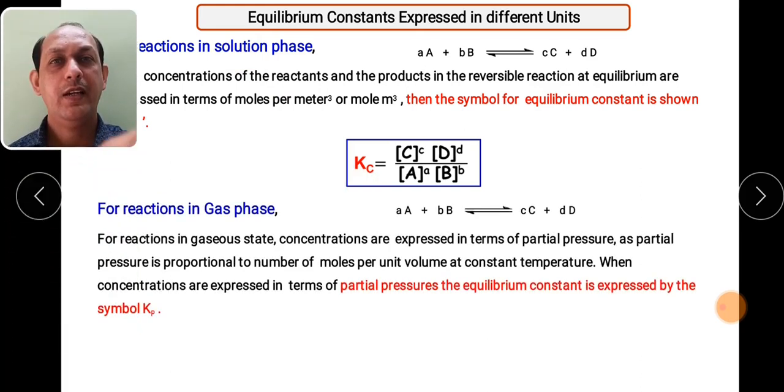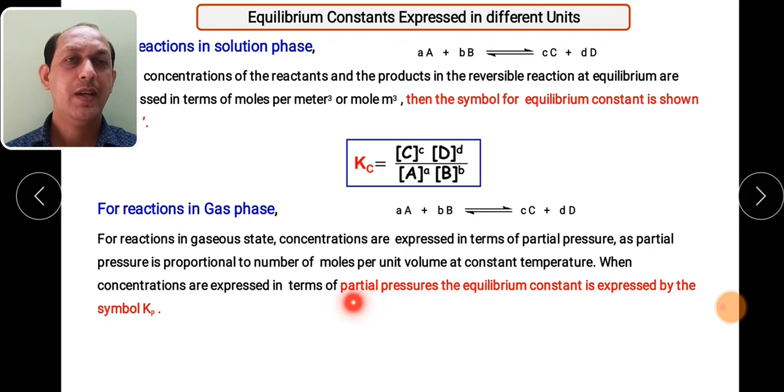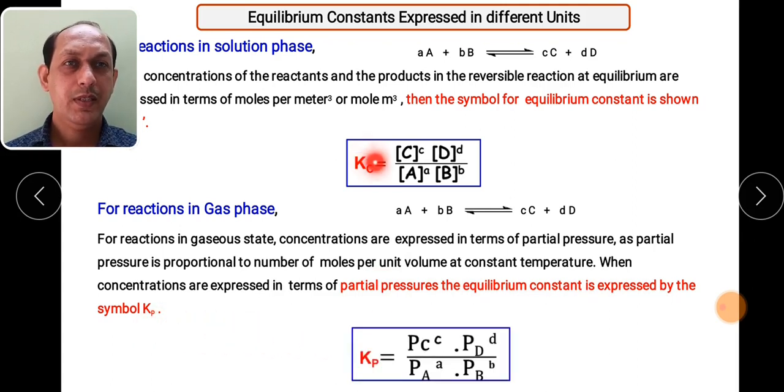And when we are carrying out the reaction in the gaseous phase, for example, here we consider A moles of gases and B moles of gases, then in the gaseous phase we have to consider the concentration in terms of their partial pressure. So the equilibrium constant can be expressed by the term Kp. How can we write this equation?